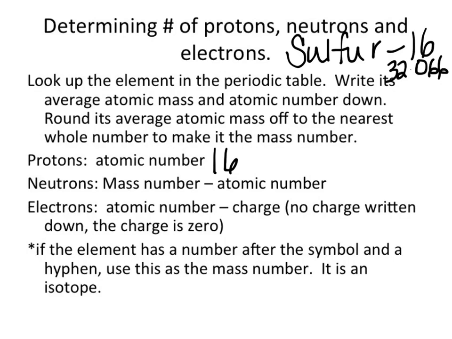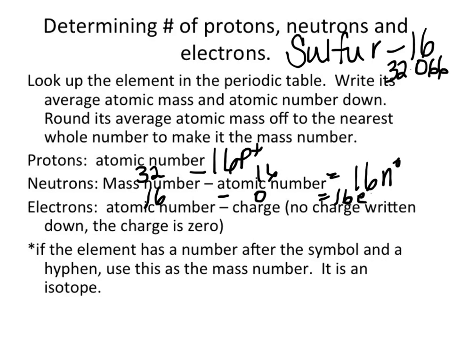How many neutrons does it have? 32 minus 16 gives me 16. This is a neutral sulfur atom. To find the number of electrons, it's going to be its atomic number minus its charge, which is 0. So it is 16. So it has 16 protons, 16 neutrons, and 16 electrons.